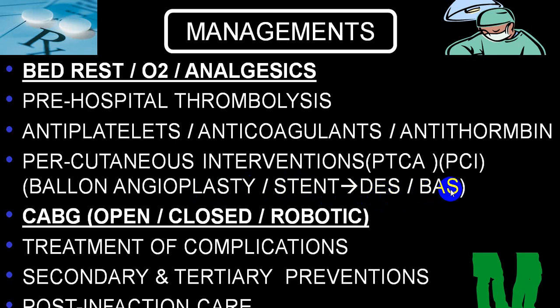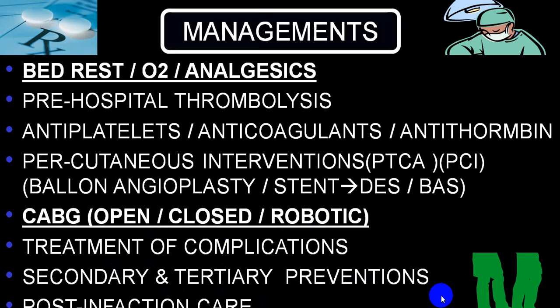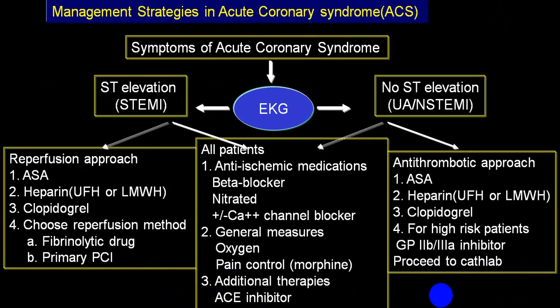Bioabsorbable stents are also available. You can go for CABG, which can be open CABG or closed CABG, or nowadays there is a robotic approach. Treatment of complications, secondary prevention, tertiary prevention, and post-infarction care. All these are part and parcel of the treatment.